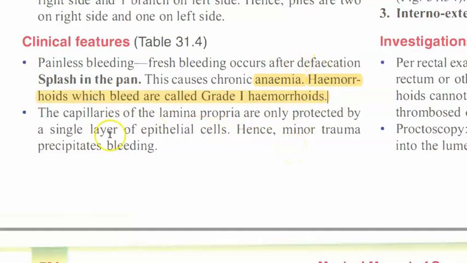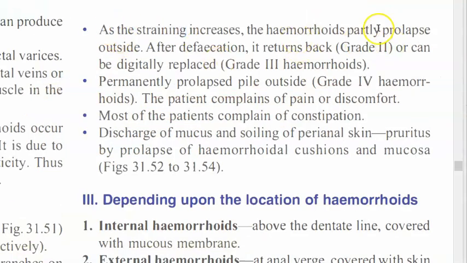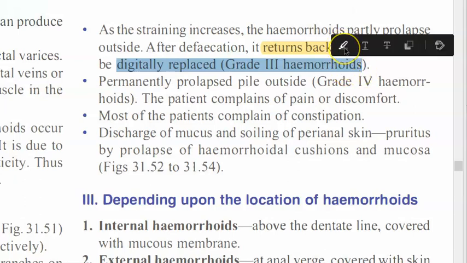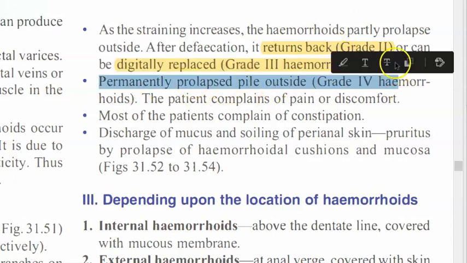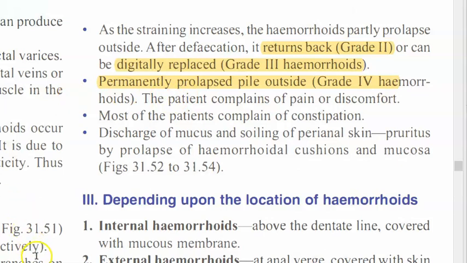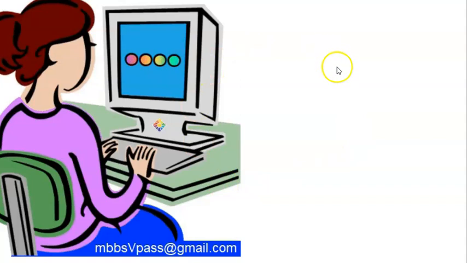Later on it becomes painful, looks like. Okay. As the straining increases, what happens? They will start coming out slowly, okay? When it comes out, but it can return back, it is grade 2. When it comes out and it doesn't go back by itself, but you can push it back, then it becomes grade 3. And it is permanently outside, becomes grade 4, okay? So we are talking about hemorrhoids, the location you saw, clockwise position you saw, and based on whether you can push it back or not, that also they told you.